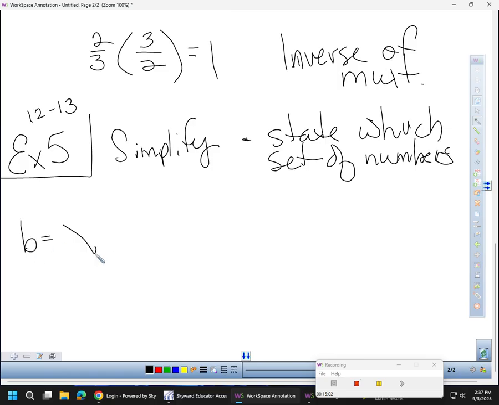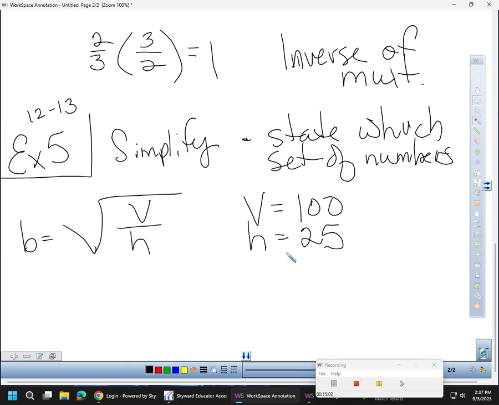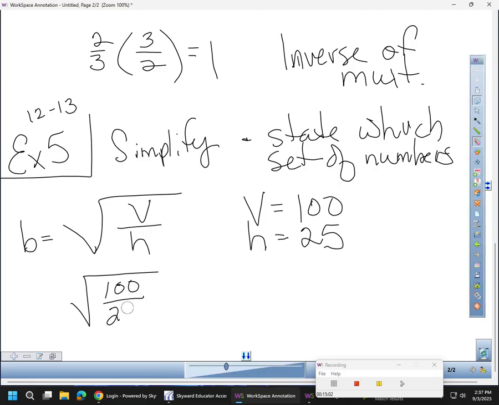b equals the square root of v divided by h. Okay? And I tell you that v equals 100 and h equals 25. So the first thing we have to do is simplify this. So I'm going to plug those in. All right, so I get the square root of 100 over 25. Whoops, that's not a 25. 100 over 25, which equals the square root of 4, which equals 2.